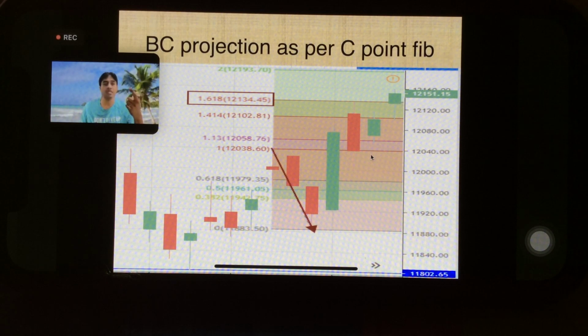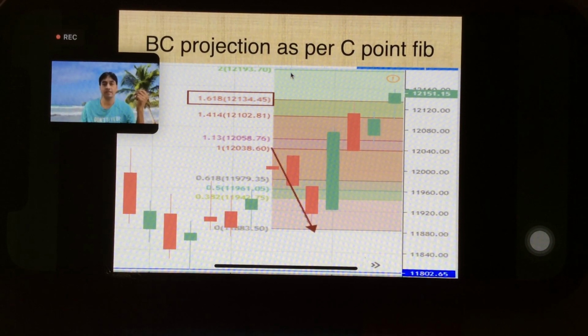And what will be the stop loss if you are entering at D point? Stop loss will be the next Fibo layer. So what is the next Fibo here? After 1.618, 2 is the next Fibo projection. So stop loss will be 12195 above. You can write down: stop loss for entry at D point will be beyond the next Fibo in BC projection.